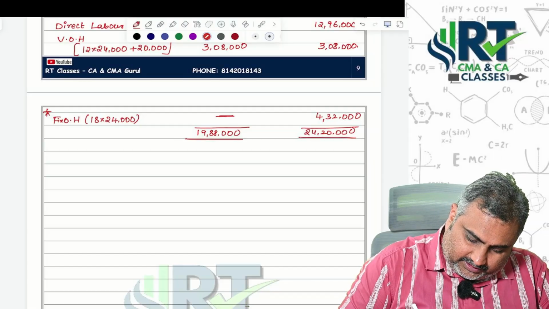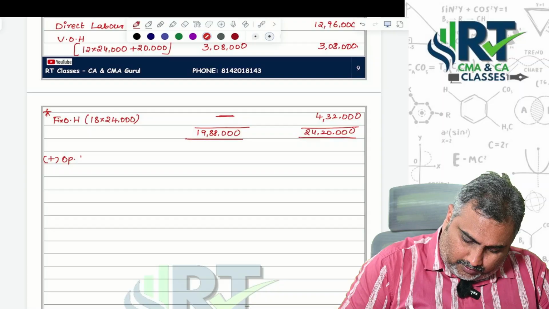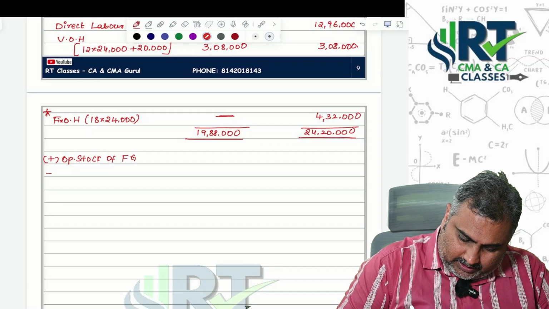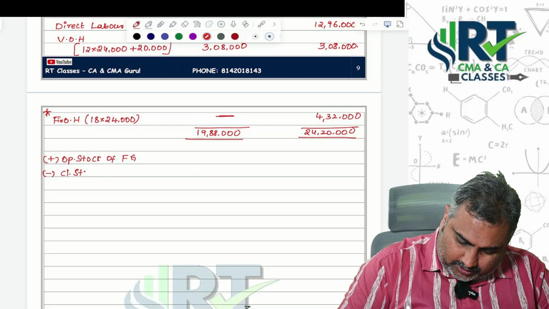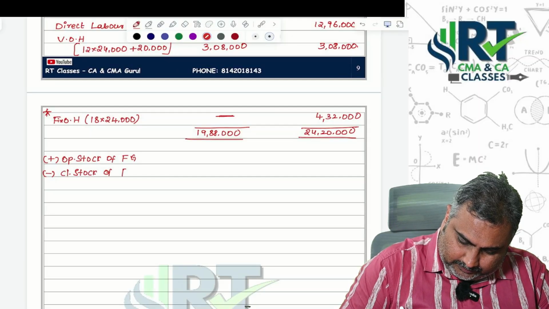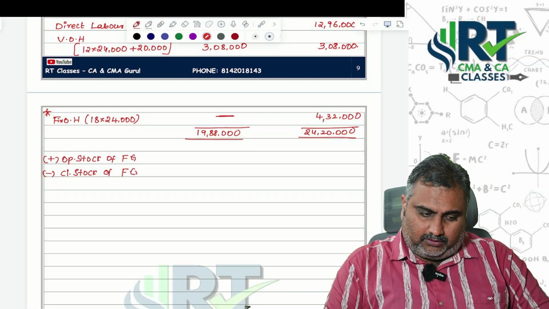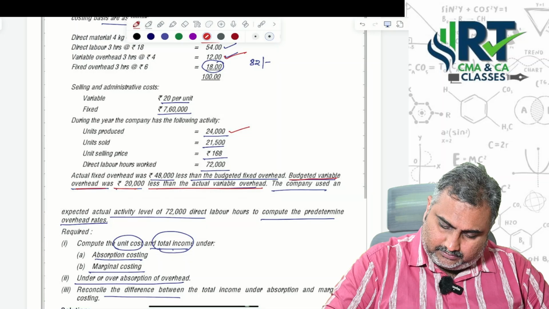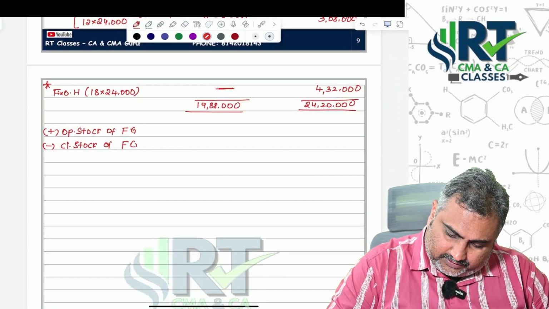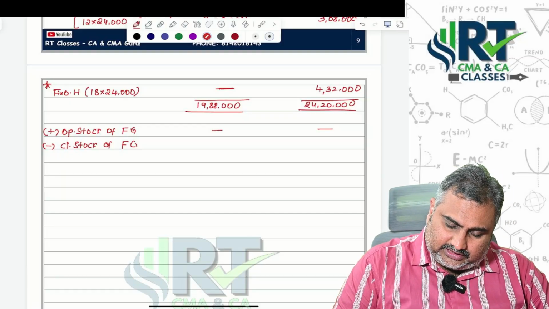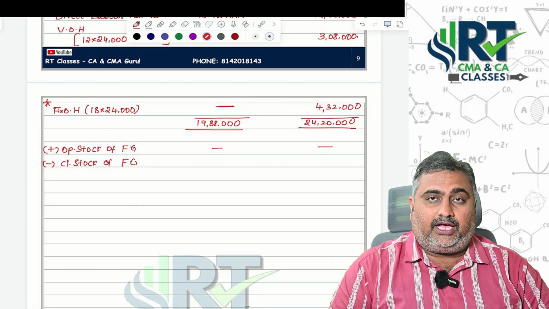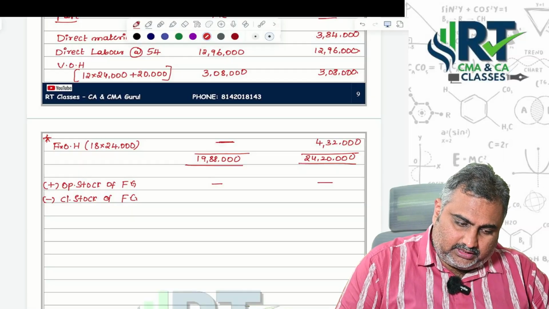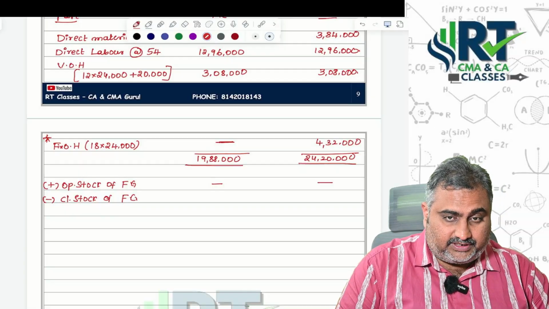Then valuation of inventories. Add opening stock of finished goods, less closing stock of finished goods. Is anything provided for opening stock in the question? No. That's the reason we put hyphens in both cases. Closing stock, yes. Be careful here. For the valuation of inventory, your variable part is this much and fixed part is this much.